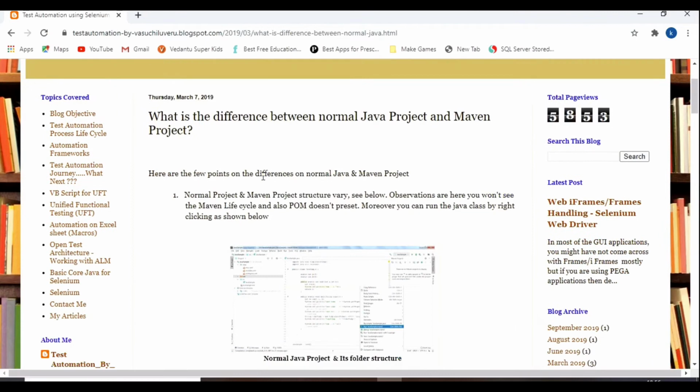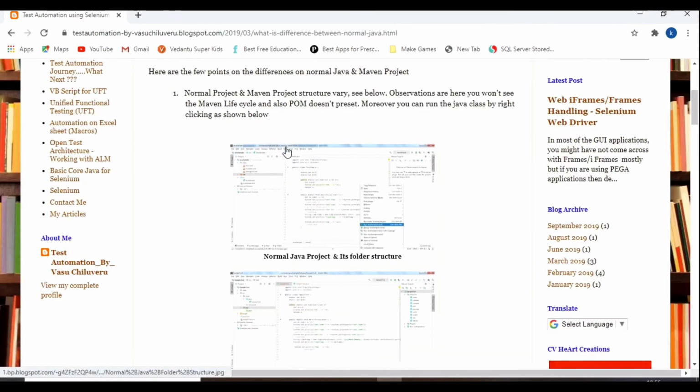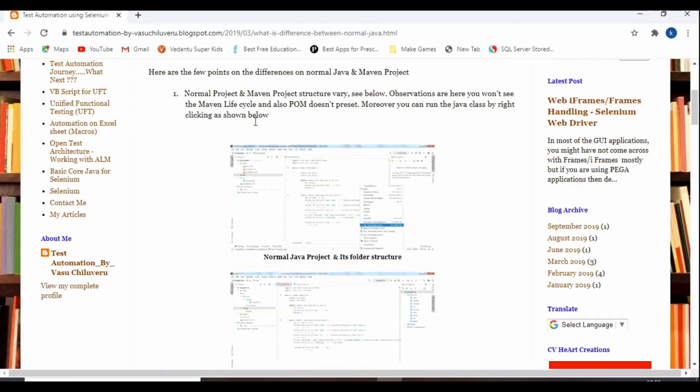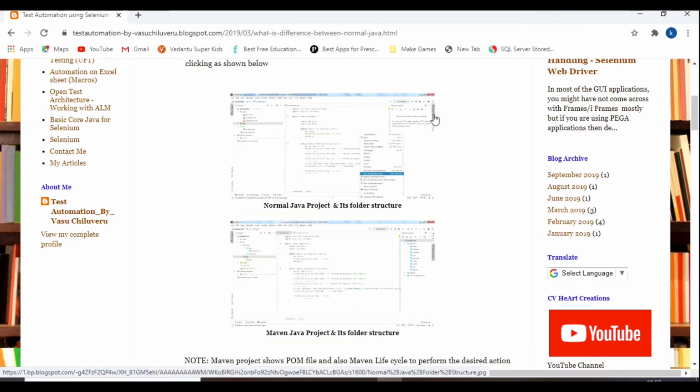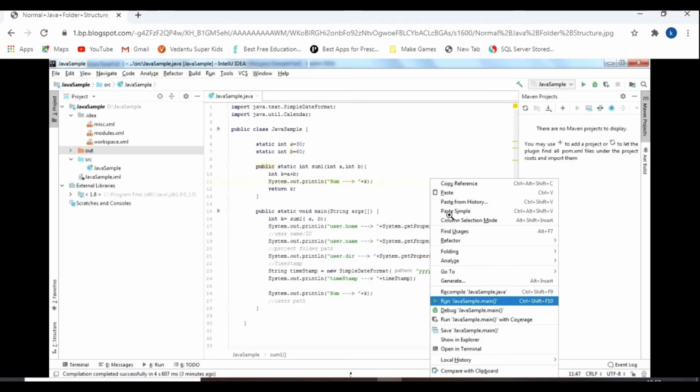Now we landed on the topic, what is the difference between normal Java project and Maven project. You see here, I have listed a few points. Observations are you won't see the Maven life cycle, and also POM is not present in the simple Java project.